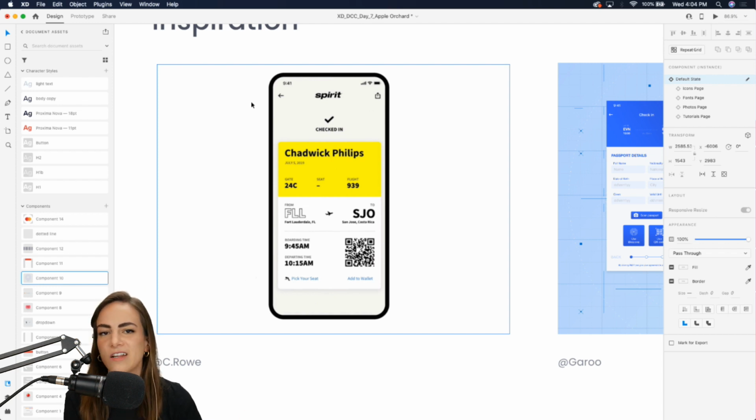So they have got it down like pat because they have to get all these users on the plane really quickly. So they've just got only the bare minimum of details, I feel like, that you need to get on the plane. You've got your boarding time, departing time, you know, what gate you're on and stuff. And then we've got our little QR code.